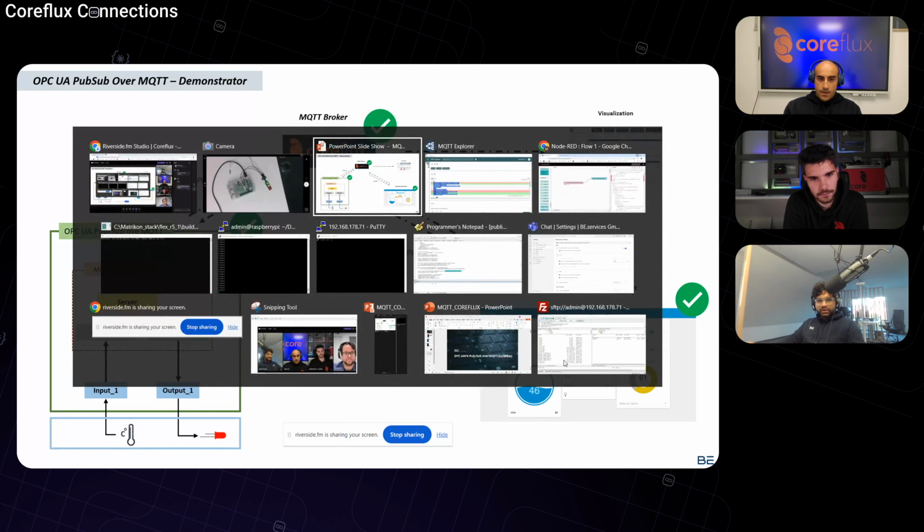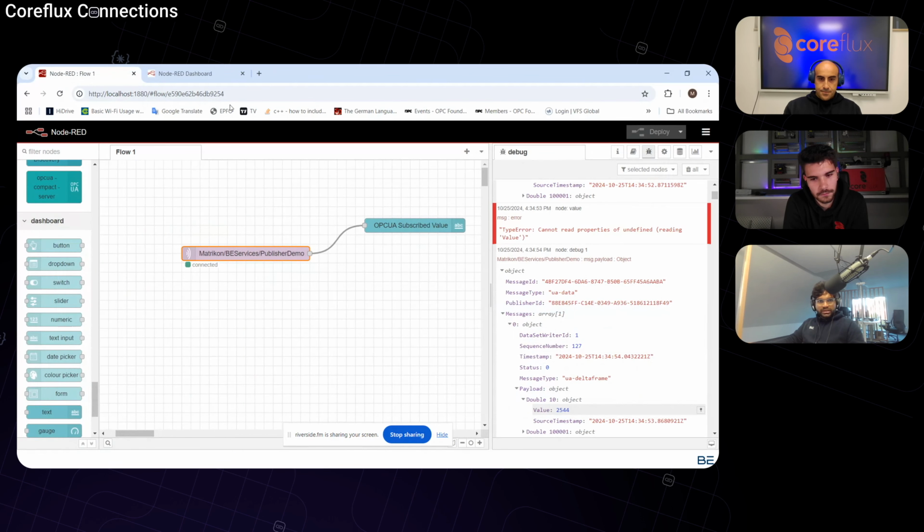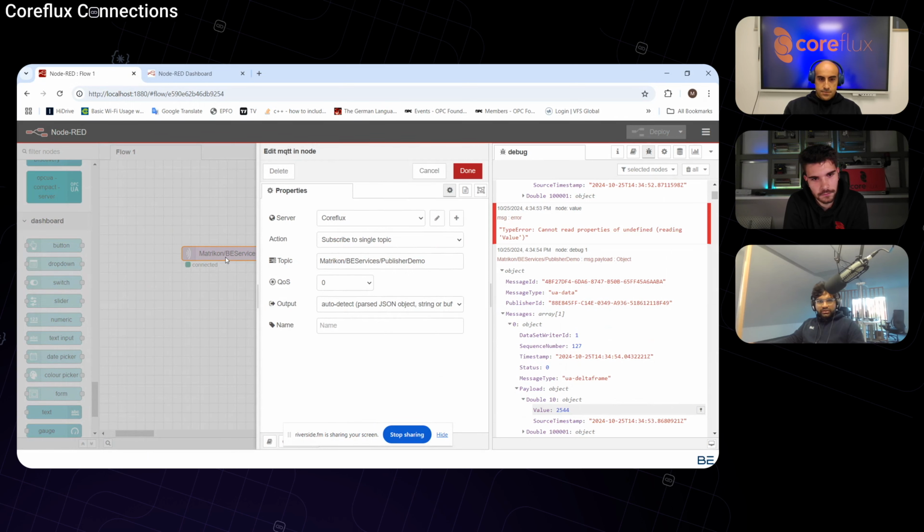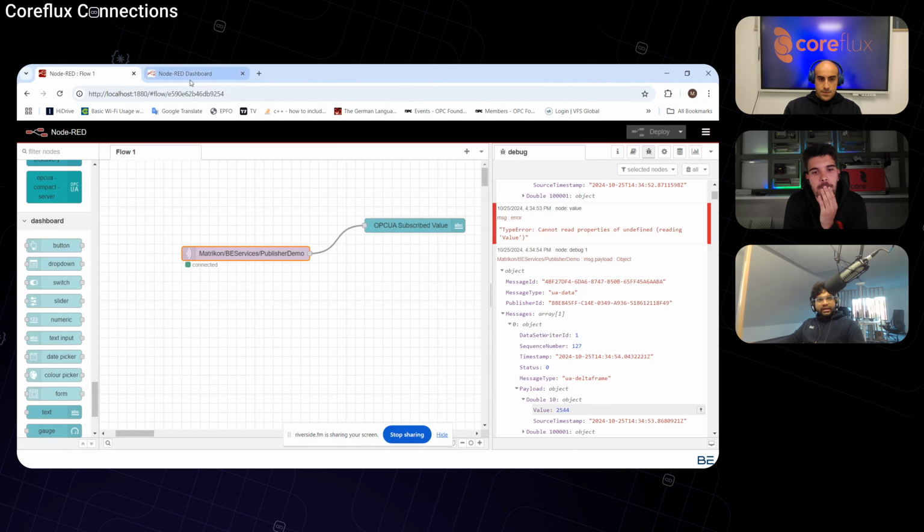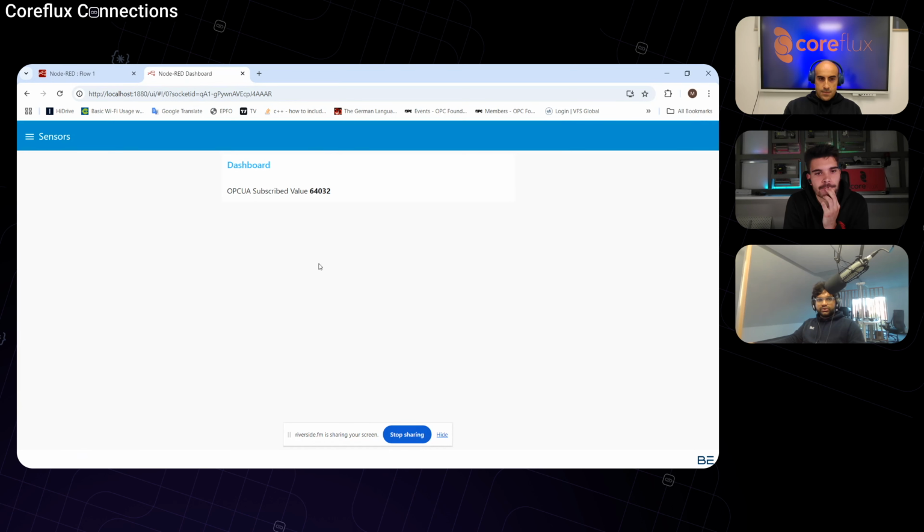Let me show the dashboard element once again to make it clear. We are using the MQTT node from Node-RED, and this is the dashboard element. I'm using it to see this counter variable that I'm incrementing. Yeah, so let me stop sharing so that Hugo could take it up from here.